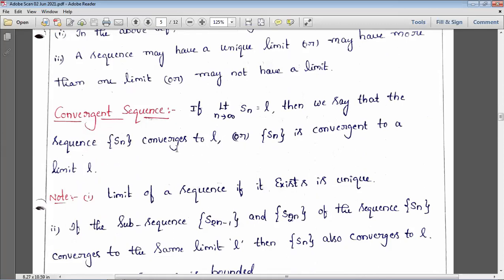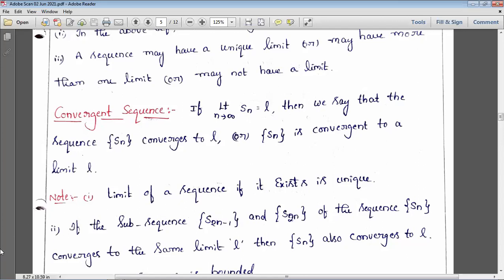Okay, so these are the three terminologies people will use in the entire unit. There is not much difference between the limit of a sequence and a convergent sequence. If limit n tends to infinity, Sn is equal to L, then we say that the sequence Sn converges to L, or the sequence Sn is converging to a limit L. The difference is that for the limit of a sequence, the limit may exist or may not exist.